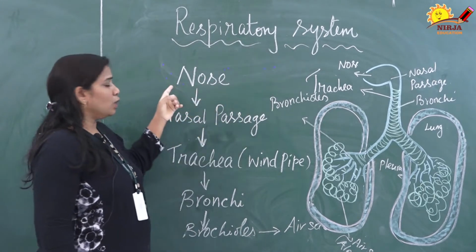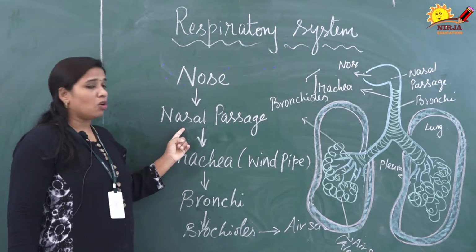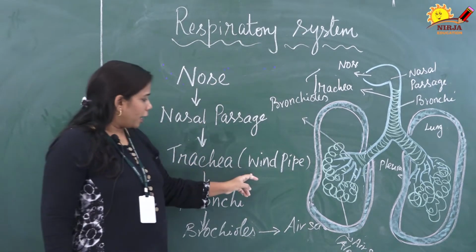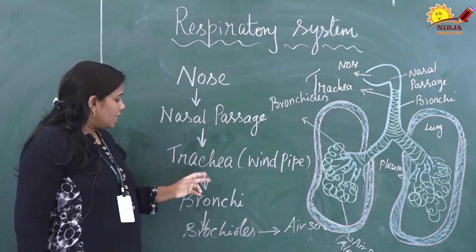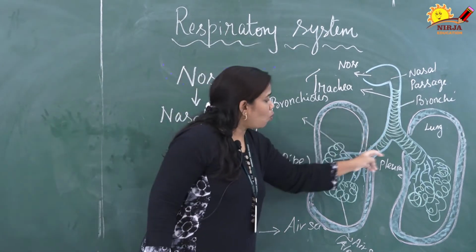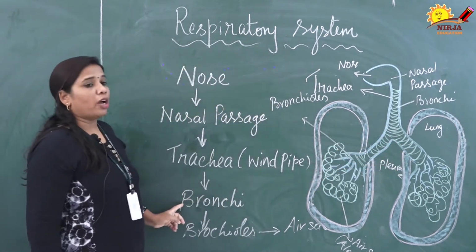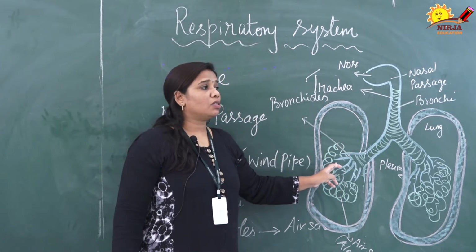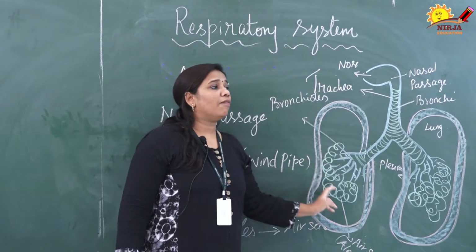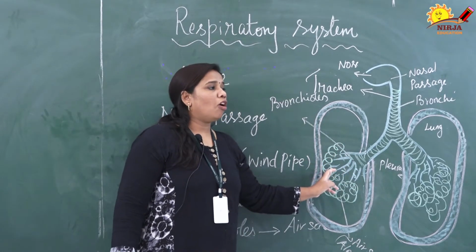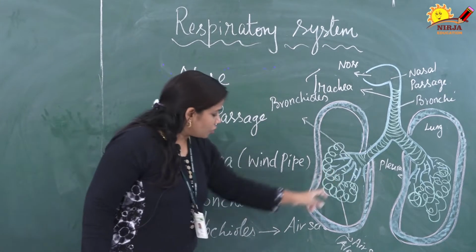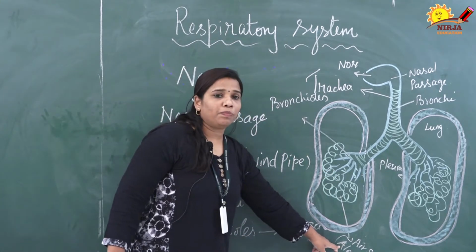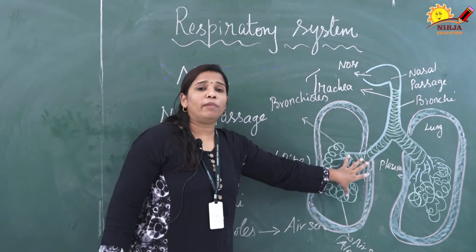So it starts from the nose, connected with a nasal passage, then it is connected with the windpipe, that is called the trachea. The trachea is divided into two Y-shaped structures, that is called bronchi. The bronchi are divided into many small tube-like structures, that is called bronchioles. The bronchioles are covered by a network-like structure that is called air sacs. The air sacs we also call alveoli. These contain a rich amount of blood vessels.